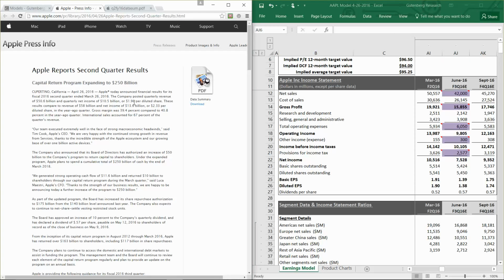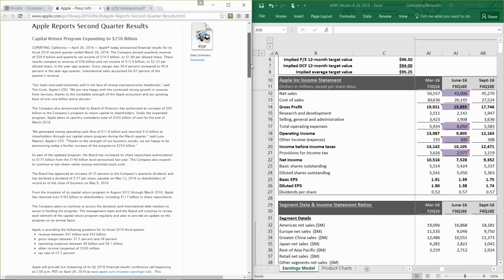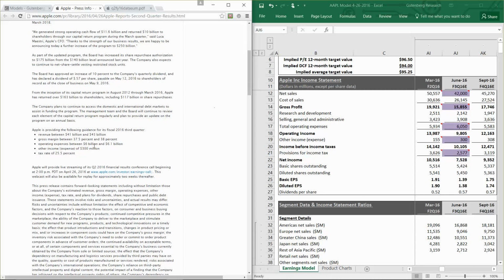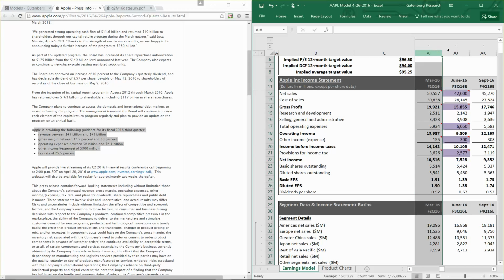So if you take a look at the press release, you can see they missed the mark. They missed consensus estimates, and the estimates for iPhones were below what we had expected in our model. And the guidance for next quarter was a little bit disappointing too. So that's right here. What we're going to do on the right-hand side of the screen is show the updated model, which includes this quarter's results, and it also includes the additional guidance that management gave us so far.